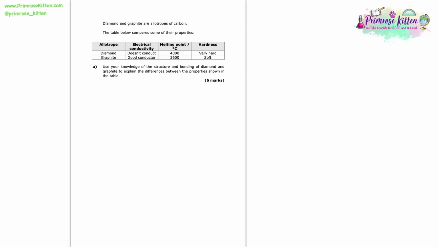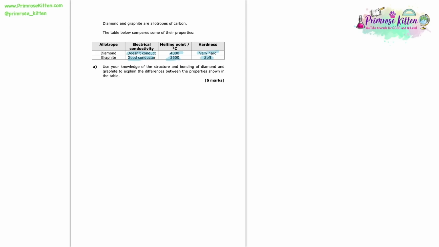We're told that diamond doesn't conduct electricity. It has a very high melting point of 4,000 degrees C, and it is very hard. Whereas graphite is a good conductor of electricity. It's got a lower melting point of 3,600, and it is soft. So some very different properties there.